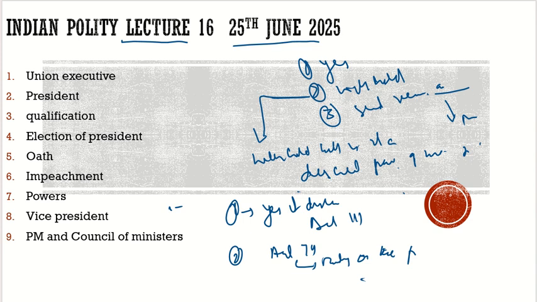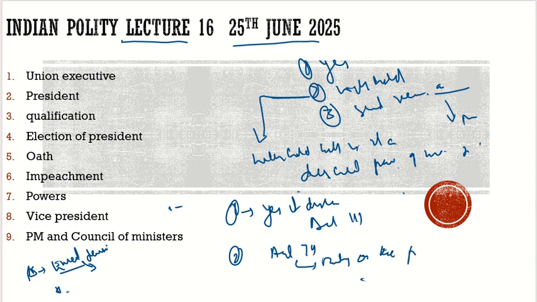And there is also another class of experts who say that with respect to the executive decisions, such as who should be the minister, who should be the home minister, with respect to the executive functions, it is not his discretion. He has to go with the aid and advice of the prime minister and council of ministers.